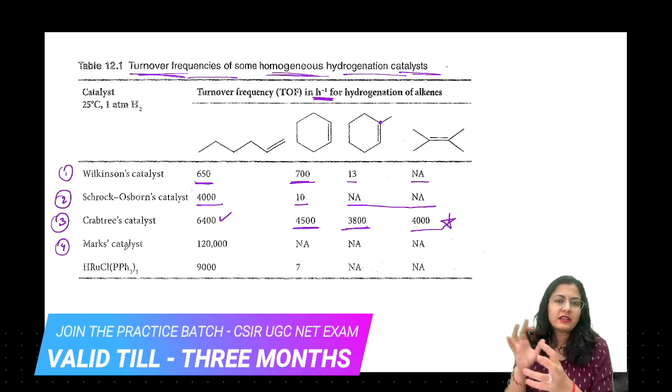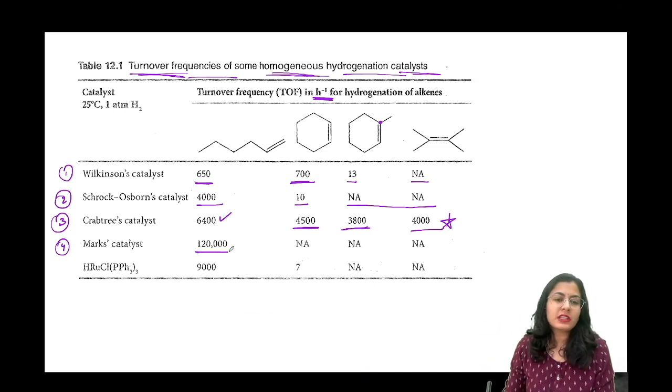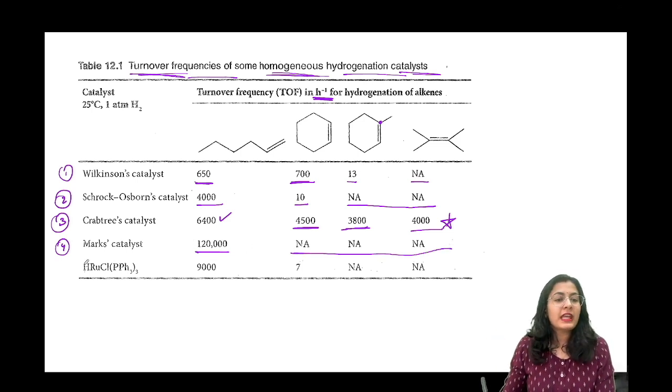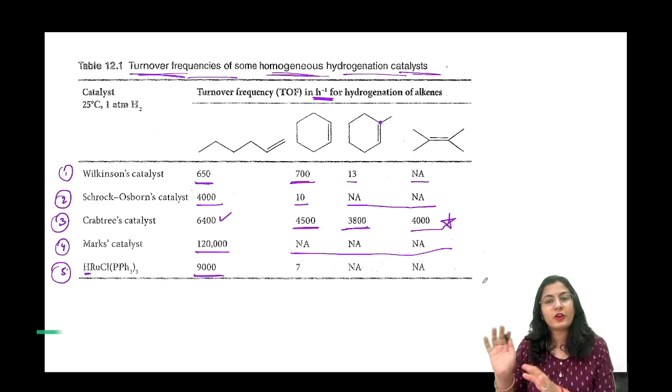फिर हम आते हैं, और भी कैटलिस्ट बहुत है. Marks catalyst is like a little bit of a strange one. ठीक है, इसका स्ट्रक्चर हमें याद करने की जरूरत नहीं है. It is very high again for the monosubstituted, but for all the others it is not available. Then we have another ruthenium based reagent, that is HRuCl(PPh3)3. So this is like a Wilkinson's catalyst only, it is just hydrogenated form. 9000 for the monosubstituted, but for the rest not so good.